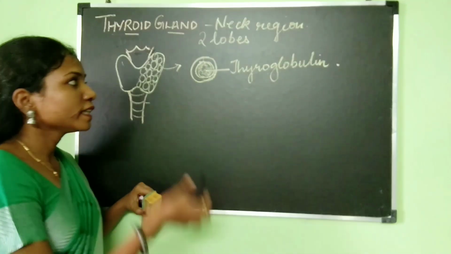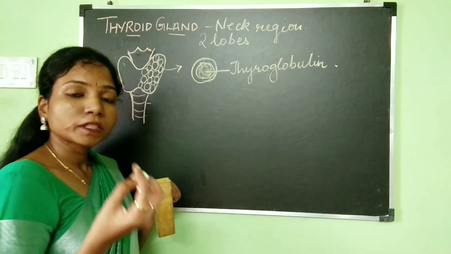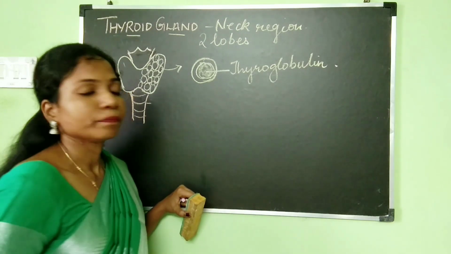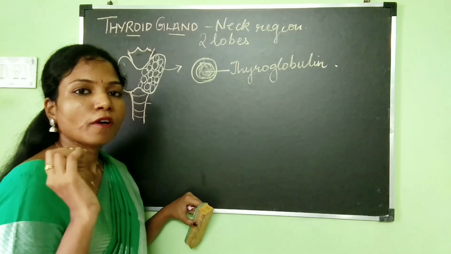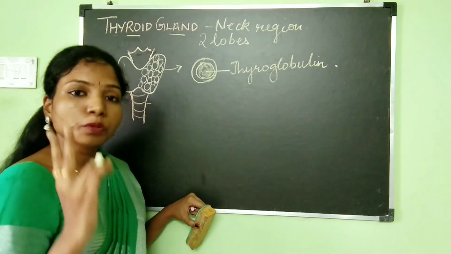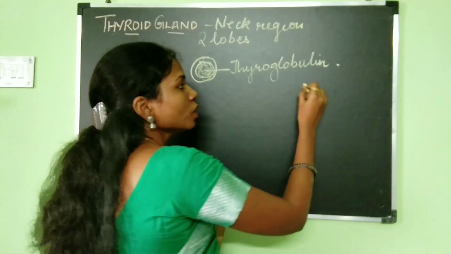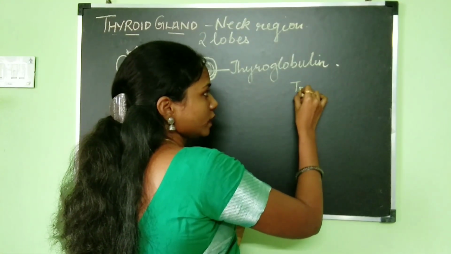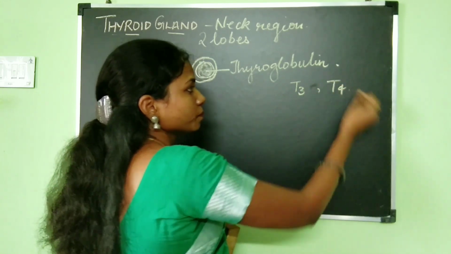This thyroglobulin is essential for the formation of thyroid hormones. The thyroid gland produces two thyroid hormones, one is T3 and the other one is T4.